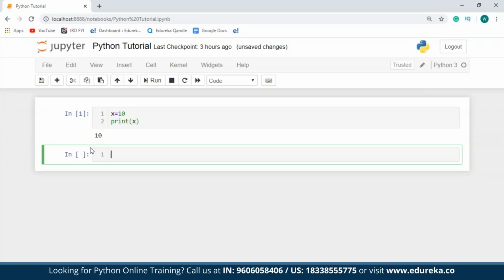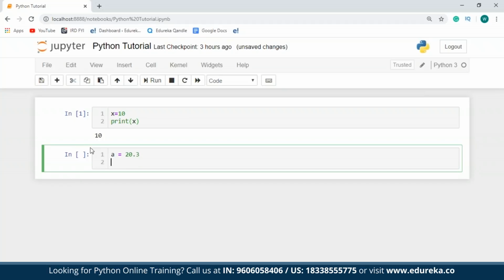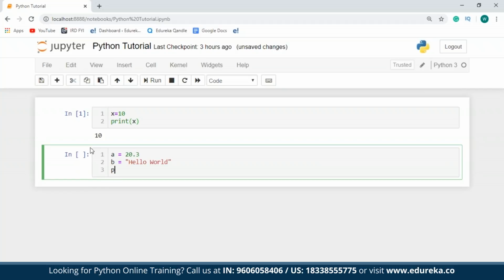Variables can also hold other values such as float values, string values, etc. So taking a few examples of these, I'll take a new variable, say a, and I'll assign a value of 20.3. I'll take another variable, say b, and I'm going to assign a string value to this. I'll just say hello world. So now let me just print out a and b.